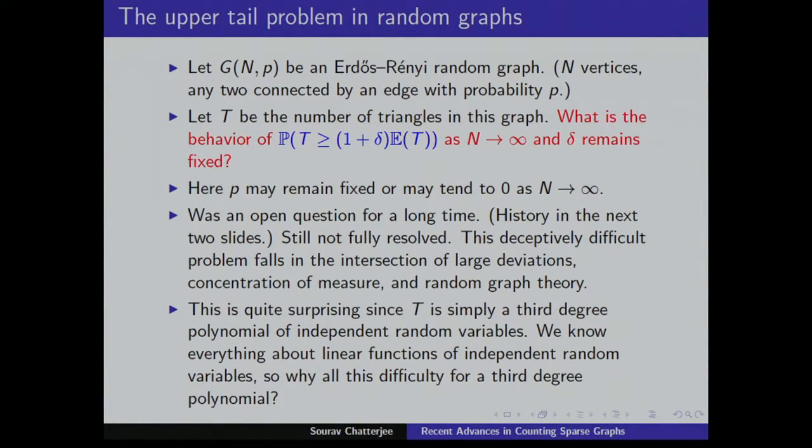The reason why it's surprising that it's difficult is that it's just a degree 3 polynomial of independent random variables. If you consider the edges of the graph as your independent random variables, the number of triangles is just a polynomial of degree 3. So why should it be complicated computing this kind of tail probabilities? Okay.